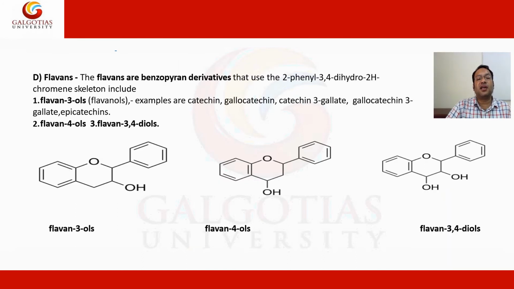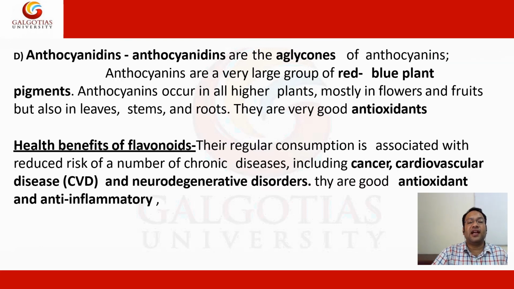Flavanols: the flavans and the benzophenone derivatives, with a 2-phenyl 3,4-dihydro chromone skeleton. Examples of catechins: gallocatechin, catechin 3-gallate, epigallocatechin, and epigallocatechin gallate. Flavan 4-ols, flavan 3,4-diols. These are the flavan 3-ols, flavan 4-ols, and their structures are here. Anthocyanins.